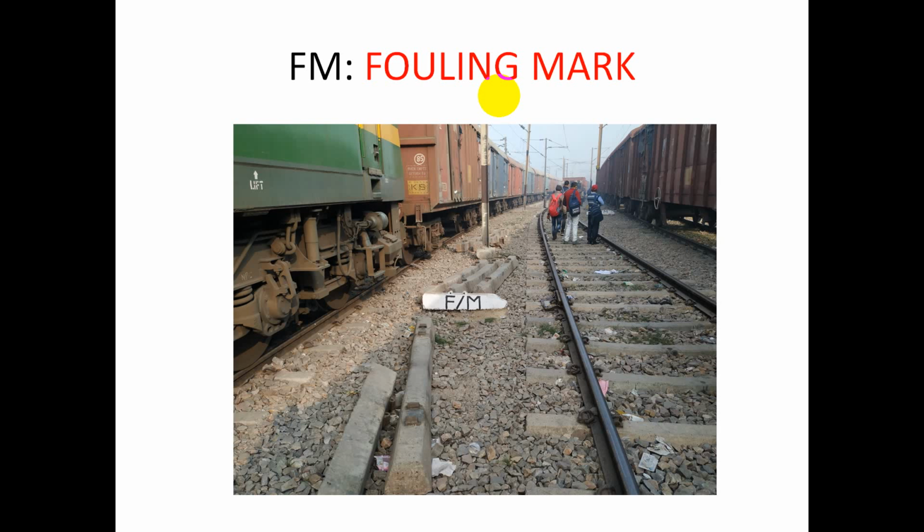Friend, if the last vehicle is not clear, it may collide with any other fast moving vehicle. So friend, to avoid that collision or accident, that's the duty of both the ALP and the guard, that your train, your particular rake, is in between that FM, right friend?